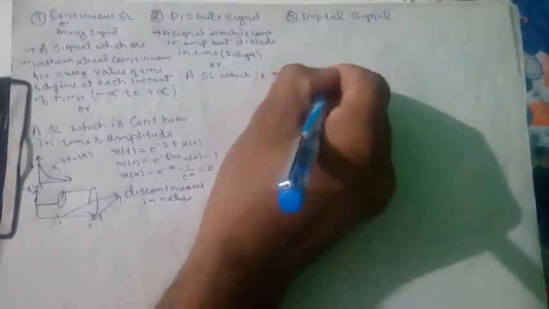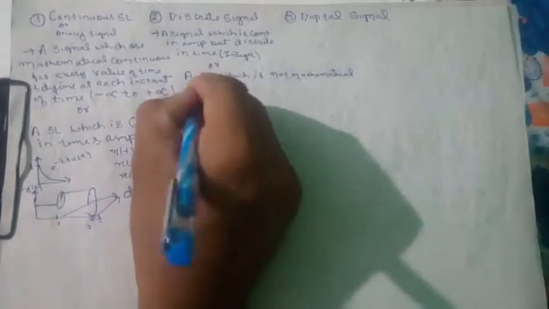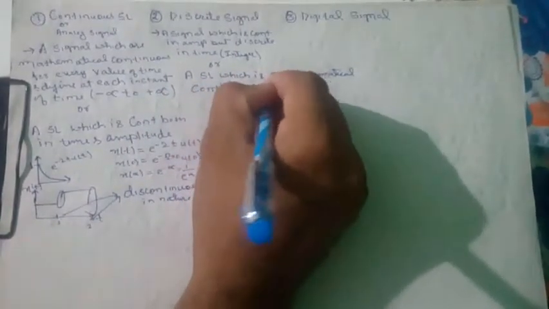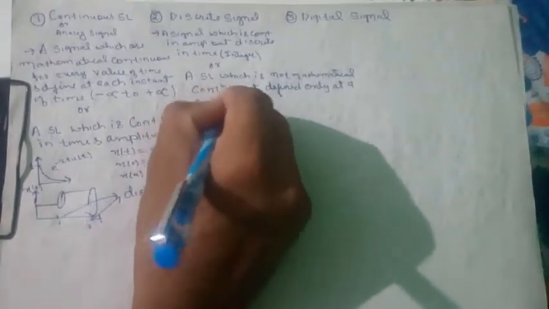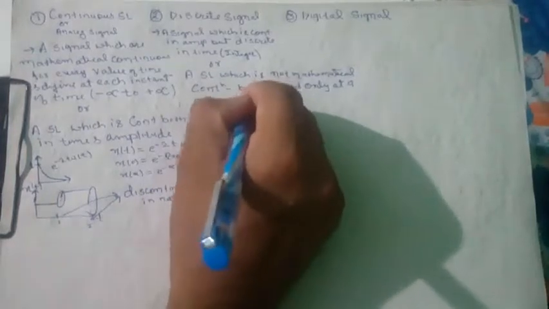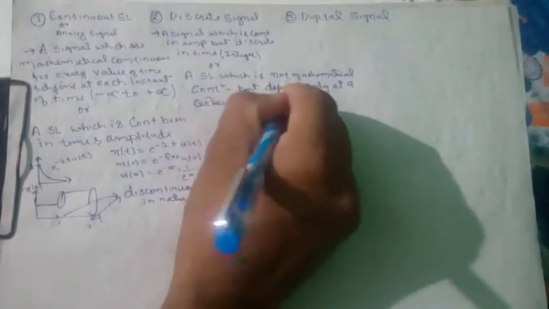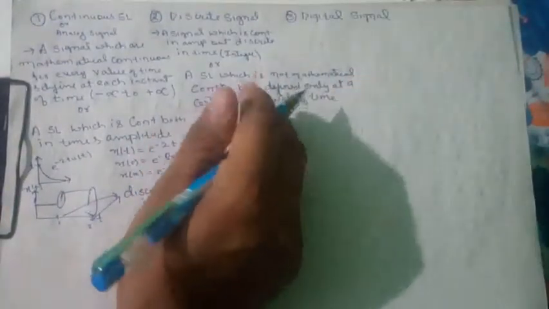A signal which is not mathematically continuous but defined only at a certain interval of time, that is called a discrete signal.